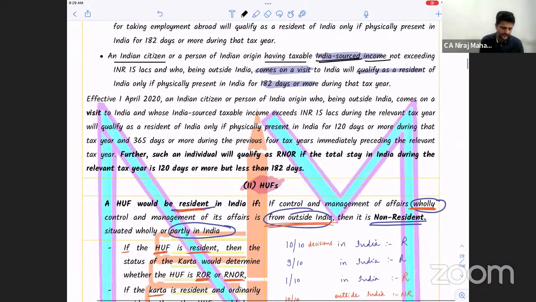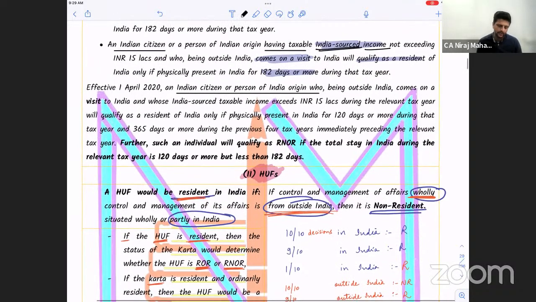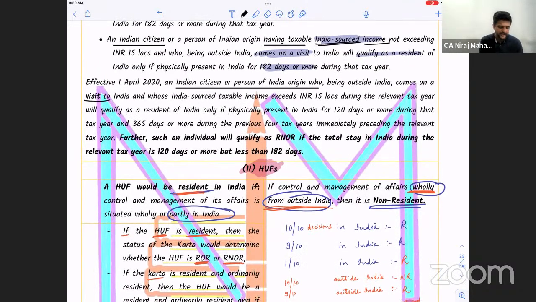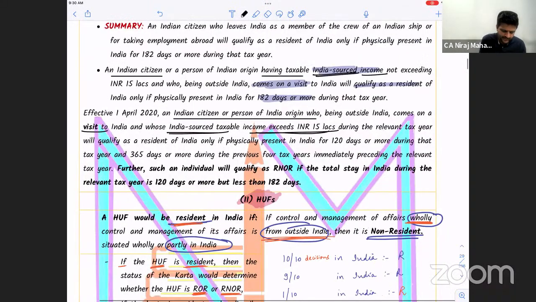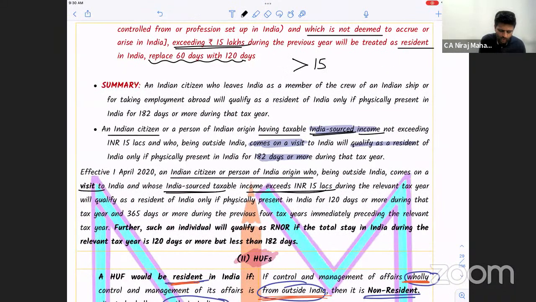Effective from 1st April 2020, an Indian citizen or PIO, person of Indian origin, who, being outside India, comes to visit India and whose India-source income is more than 15 lakhs. There are 2 things going on: less than 15 lakhs and more than 15 lakhs. If his India income is more than 15 lakhs, then we are taking 120 days. However, if his Indian income is less than 15 lakhs, then we are still replacing it with 182 days.